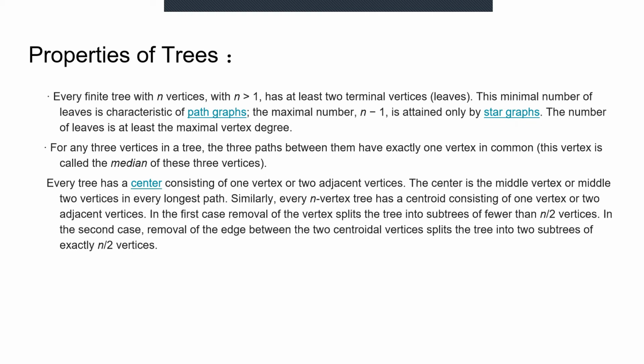Similarly, every n-vertex tree has a centroid consisting of one vertex or two adjacent vertices. In the first case, removal of the vertex splits the tree into subtrees of fewer than n divided by two vertices. In the second case, removal of the edge between the two centroid vertices splits the tree into two subtrees of exactly n divided by two vertices.